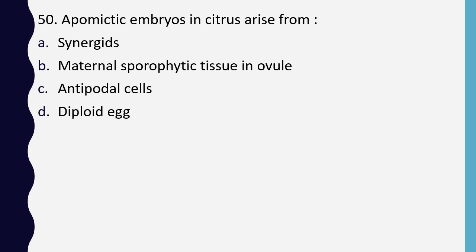Question number 50. Apomictic embryo in citrus arises from synergids, maternal sporophytic tissue in ovule, antipodal cells, diploid egg. The correct answer is option B, maternal sporophytic tissue in ovule.